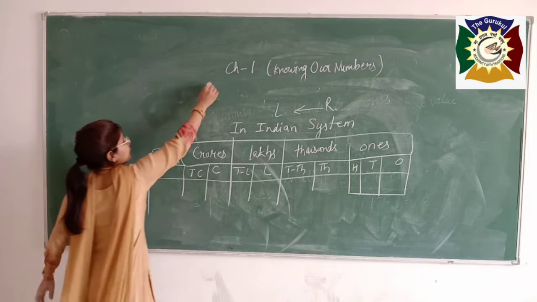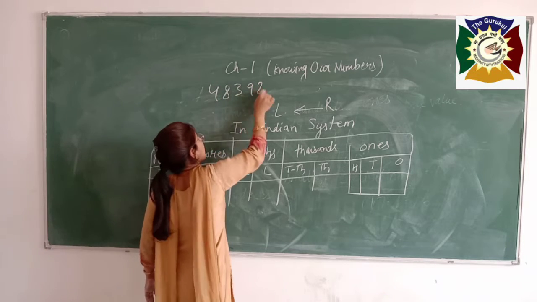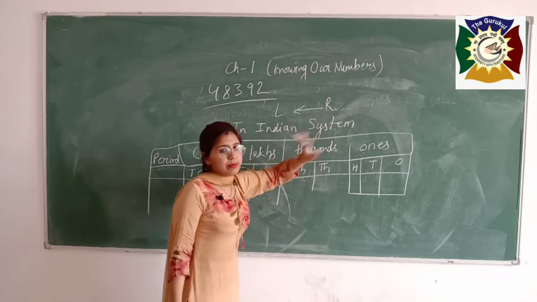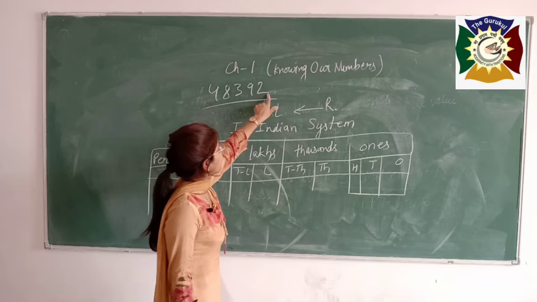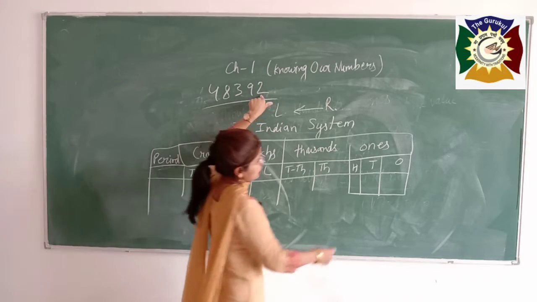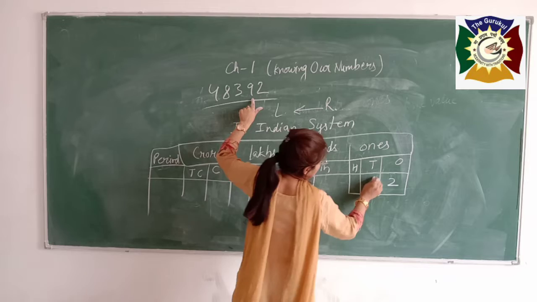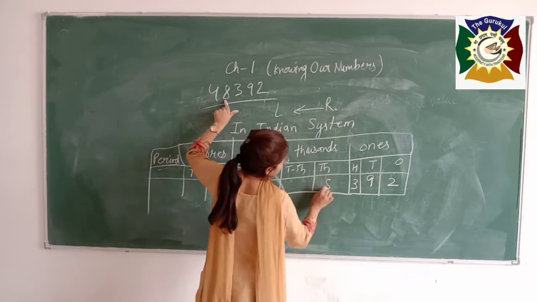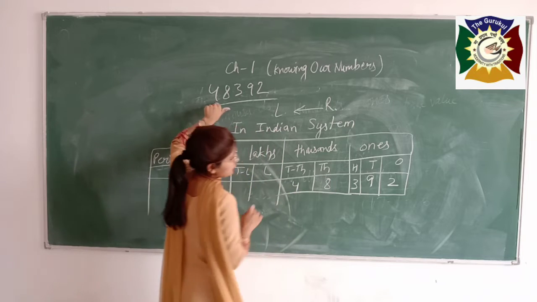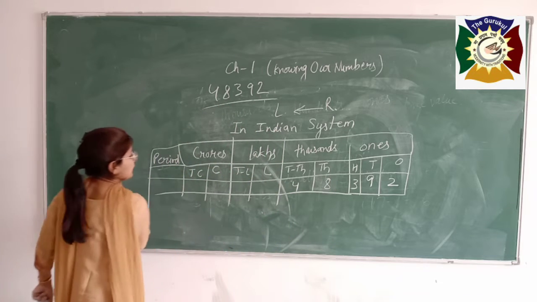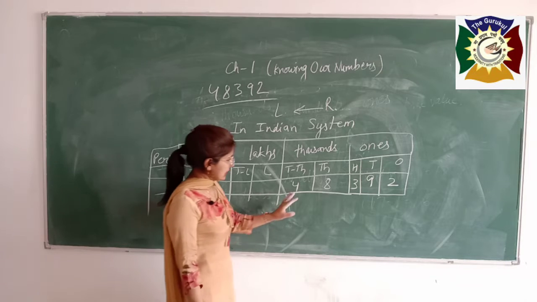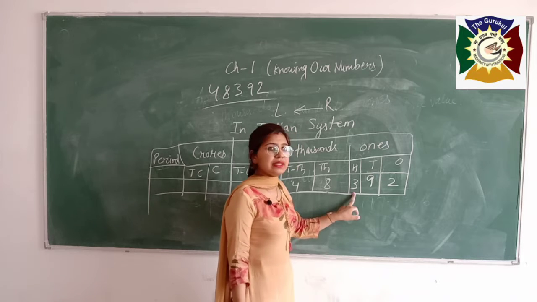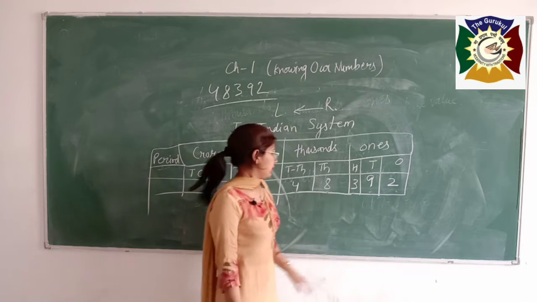Like if the number given is 48392 and you want to represent this number according to the Indian system. What you have to do, you have to write the number from the right. That is, 2 ones we have, 9 tens we have, 3 hundreds we have, 8,000 we have, and 4 ten-thousands we have. Here students, you can see it will become 48,392.